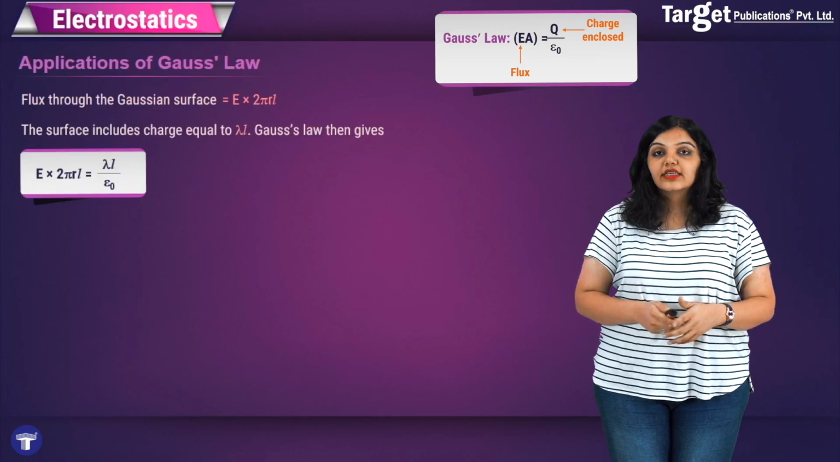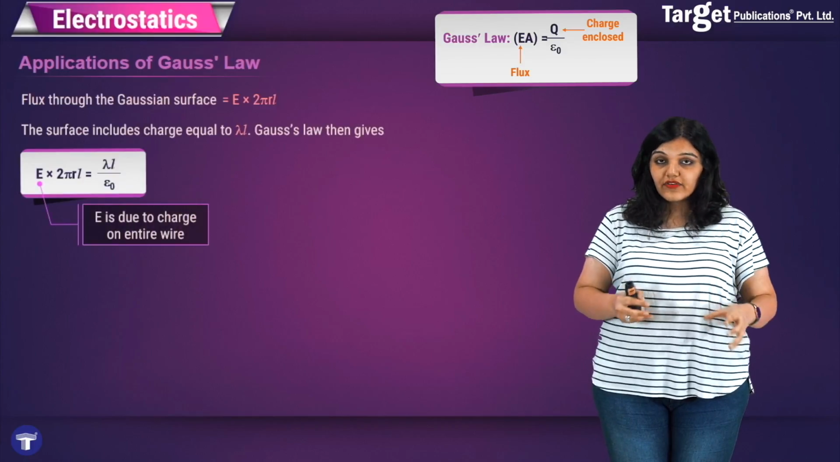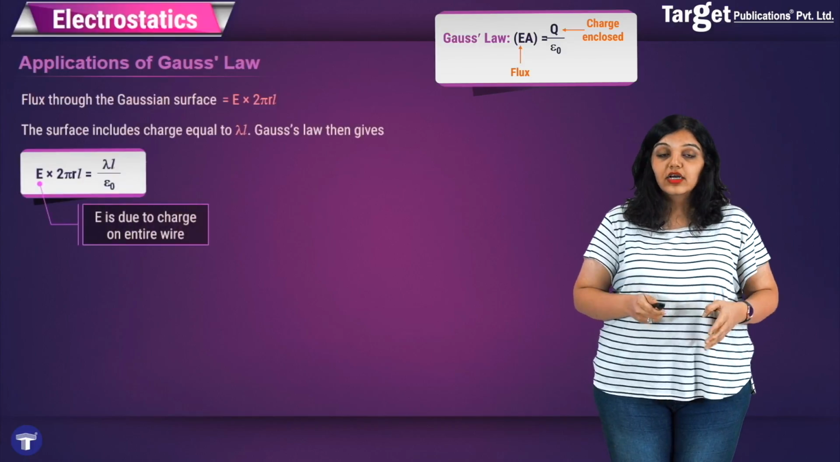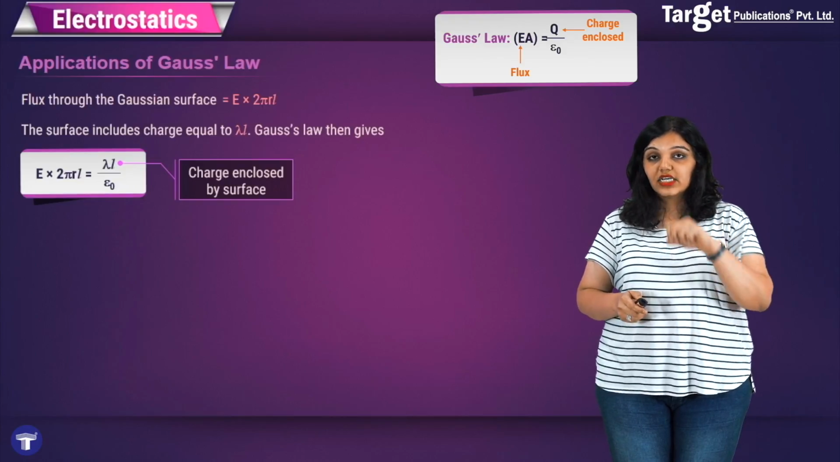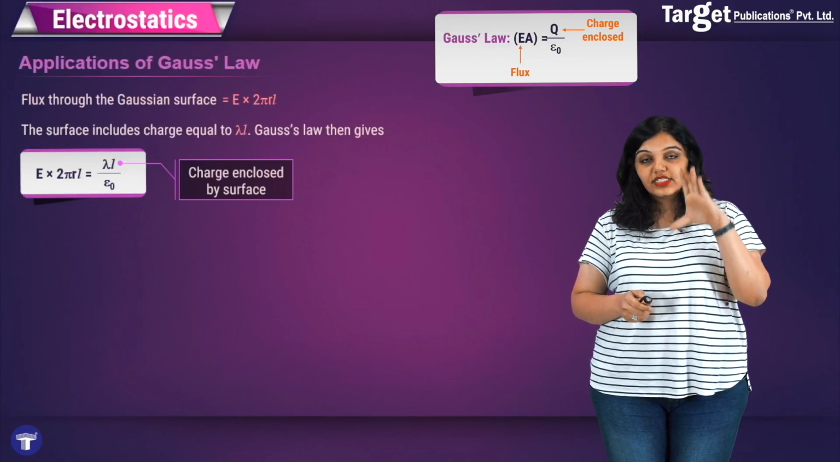Now remember here that the E in this equation is actually giving me the electric field due to the entire wire, whereas lambda L is just the charge enclosed by the surface. That's why we have taken small l, which is the length of the cylinder.